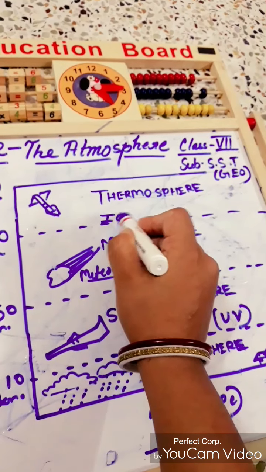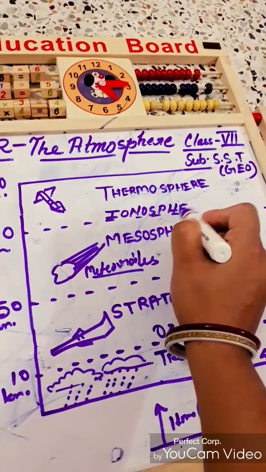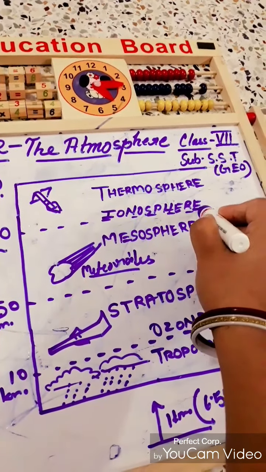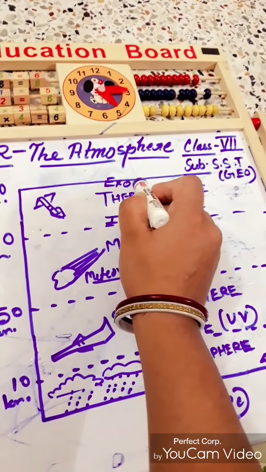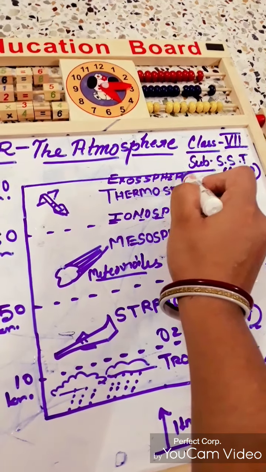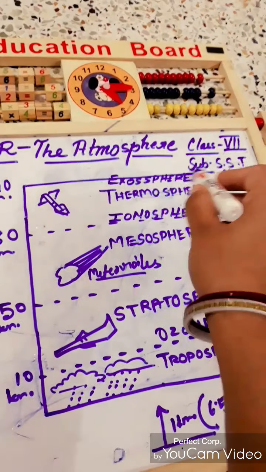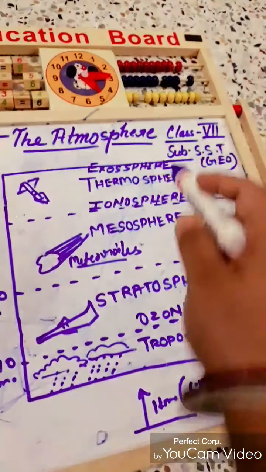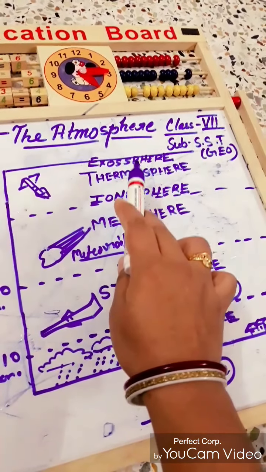The lower portion is known as the ionosphere, and the outermost portion is known as the exosphere. The exosphere merges into space. We don't have any idea where the exosphere has its limit. Actually, the exosphere doesn't have a limit, so that's why the exosphere is the outermost space.